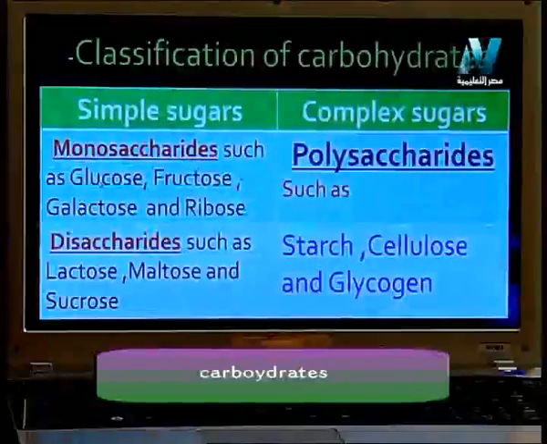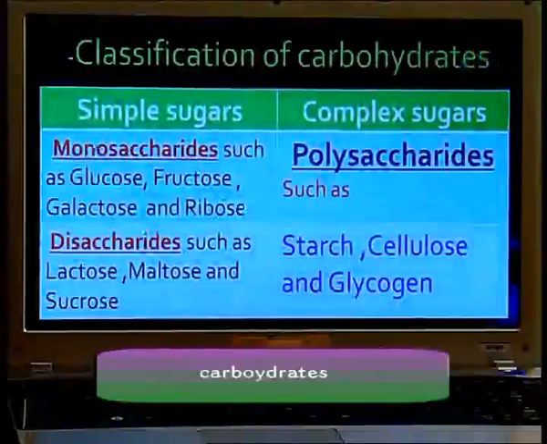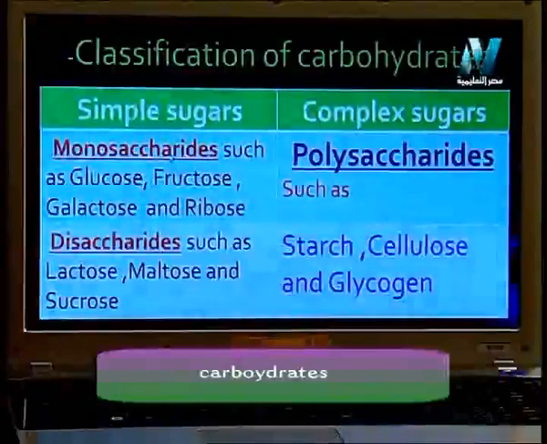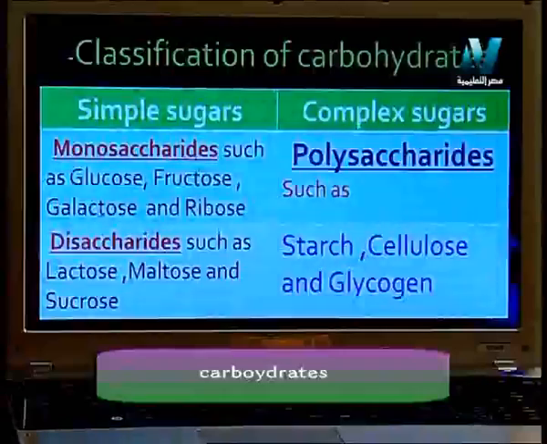Glucose, monosaccharide. Fructose, galactose, and ribose. Again, monosaccharides. This type of sugar consists of 1 molecule. Very simple: glucose, fructose, galactose, ribose.